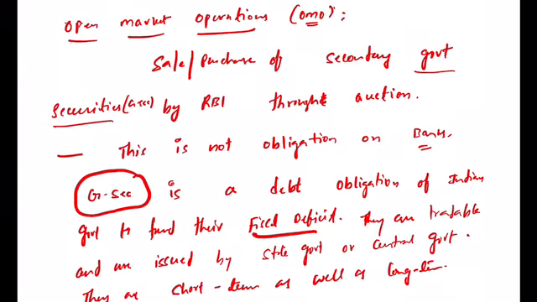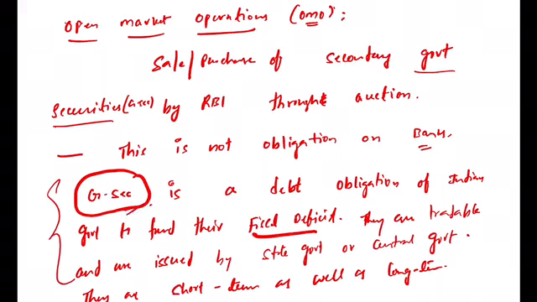Debt instruments means if any person buys this government security, which is given on a piece of paper, they have to pay some money. Once you pay the money, after some point of time, after 1 year or 2 years, the government will give that principal amount plus interest amount. So that is called a government security. Here the government is selling some bonds, and the banks or any people are accepting those bonds by giving the money. So the government gets the money at a time. At some point of time the government will give the money back with some interest rate, right? So that is called a government security.